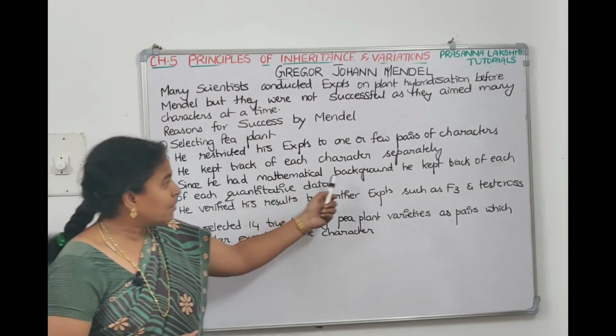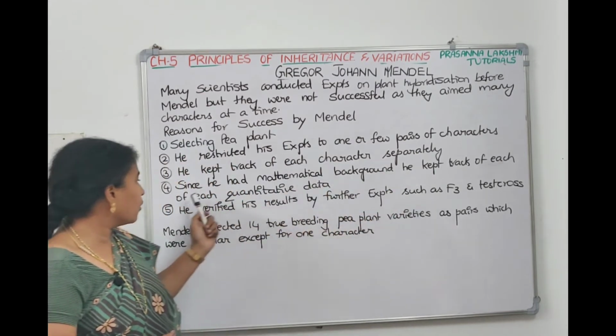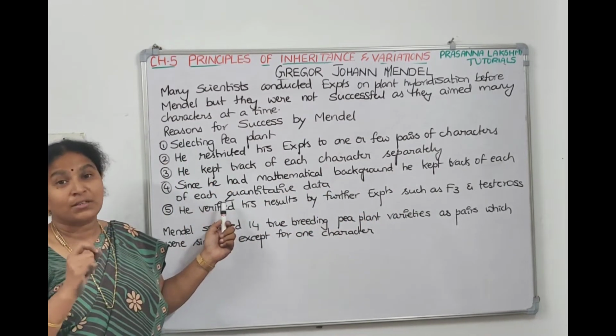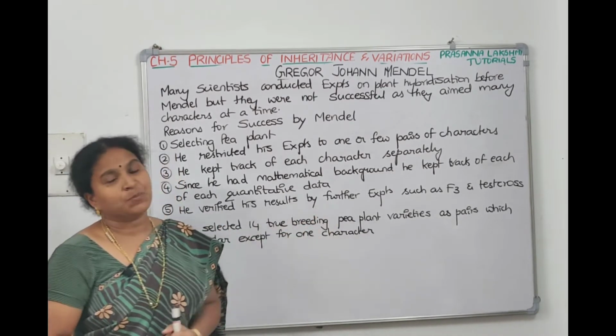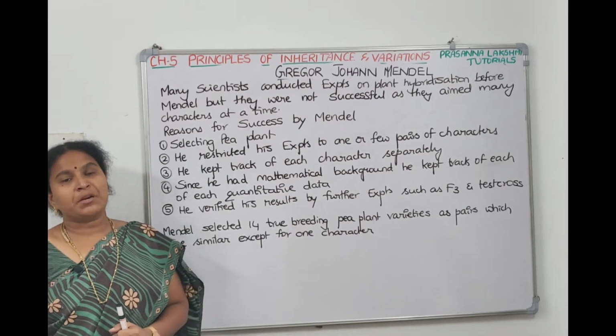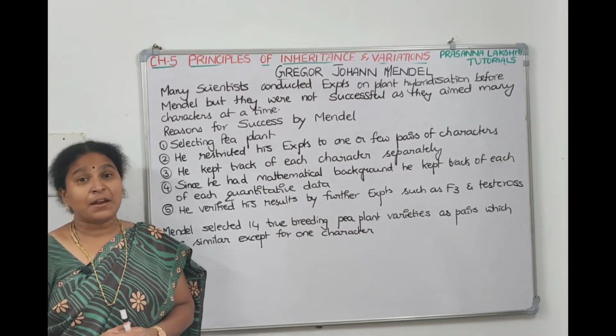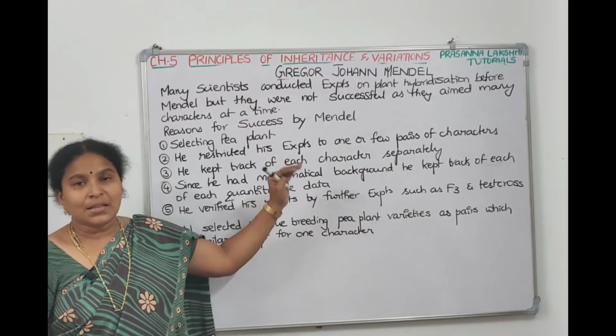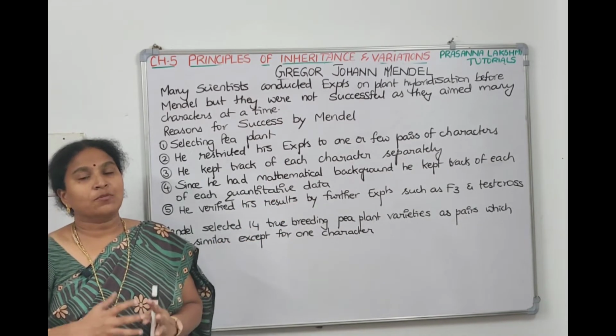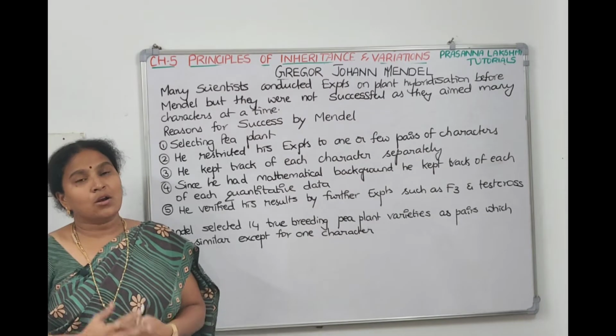He also verified his results by further experiments. He did not stop with F1 and F2 generations; he verified with F3 and test cross experiments also. All this helped Mendel come to conclusions and lay the laws of genetics.